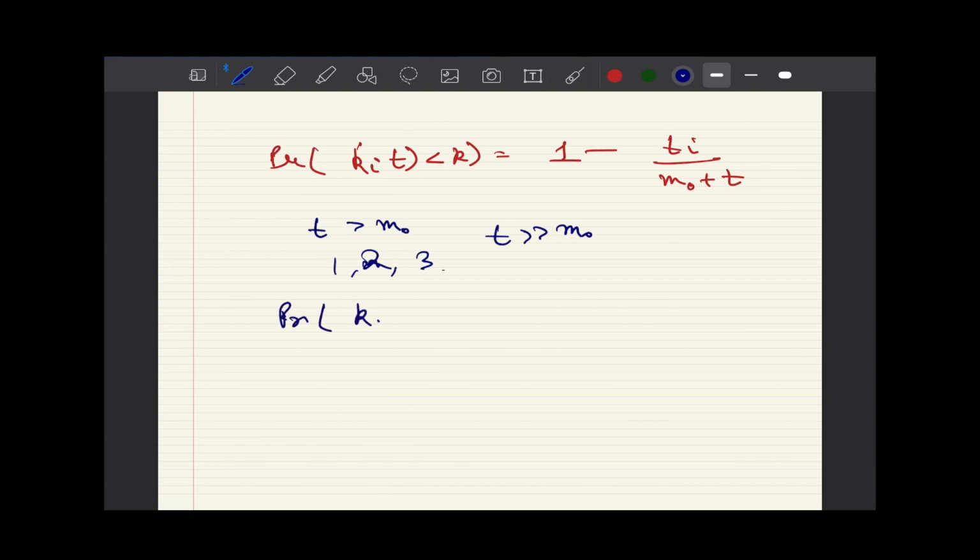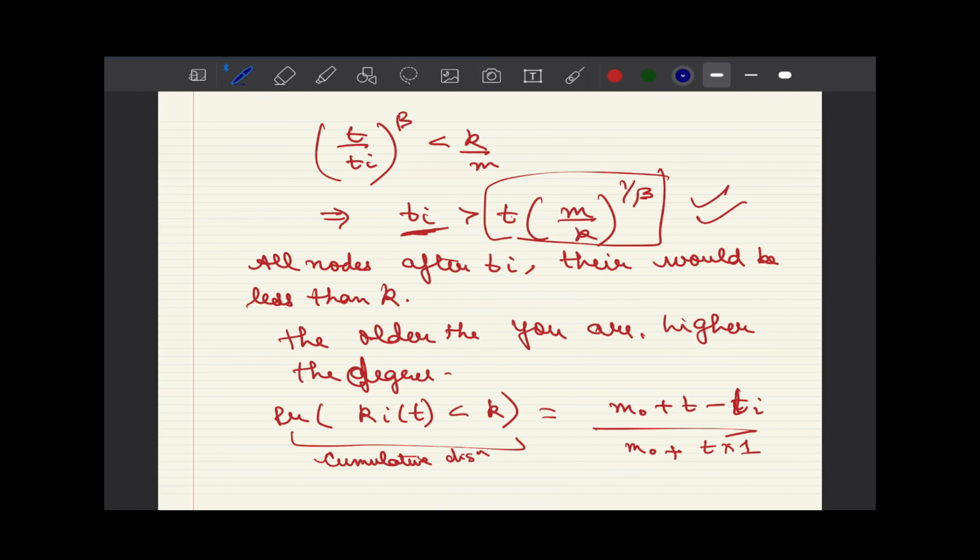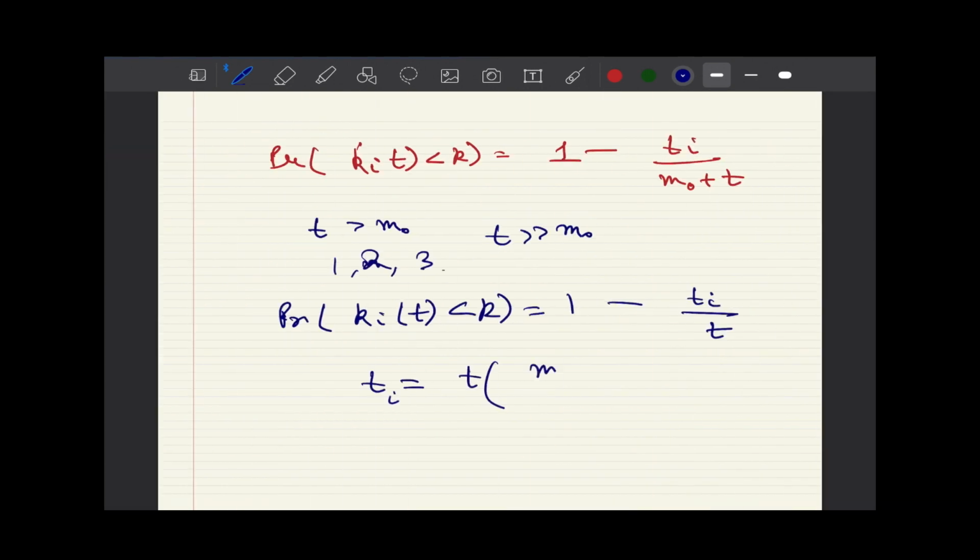In that case, we can write probability of k_i less than k equal to 1 minus t_i upon t. And we derived that on the boundary t_i should be equal to t into (m/k) raised to power 1 by beta. And again we are coming up with an approximate relationship of how it relates to a power of k. That's our ultimate intent.